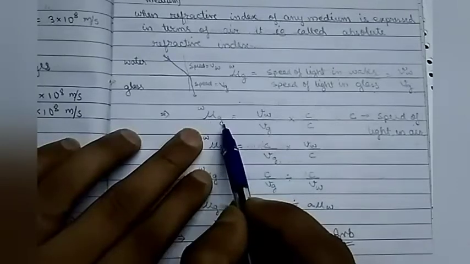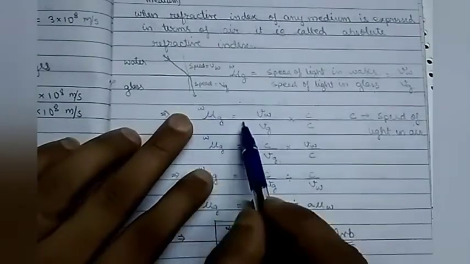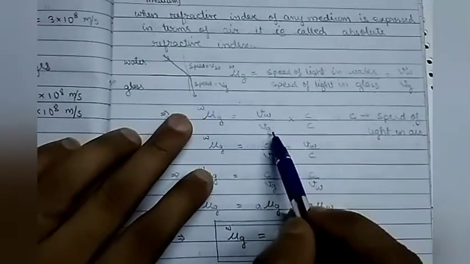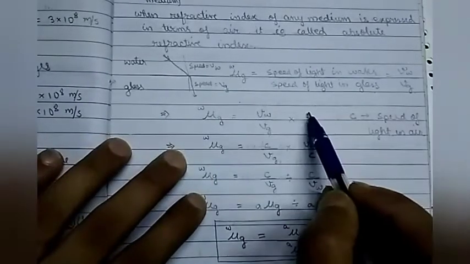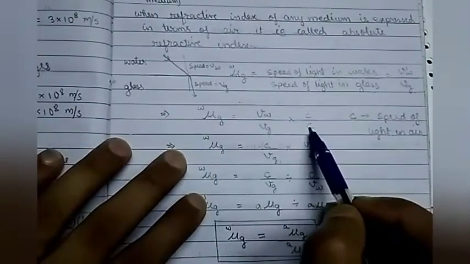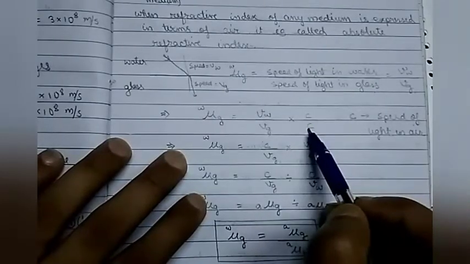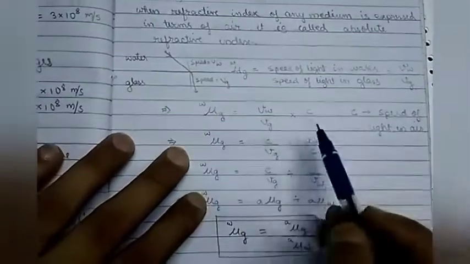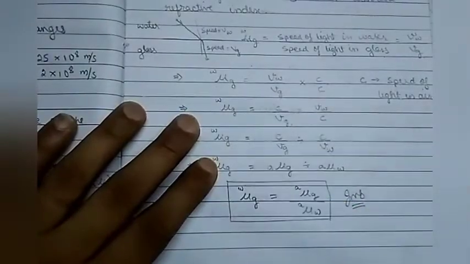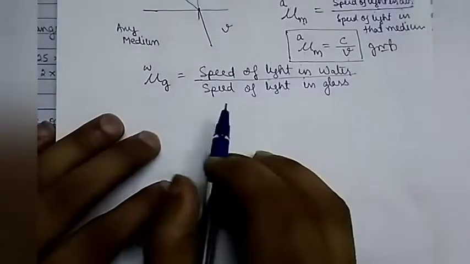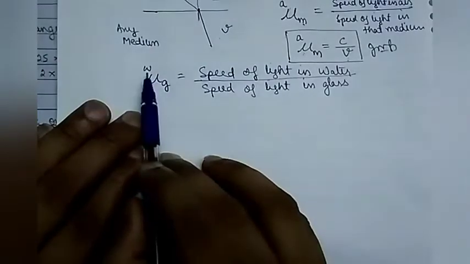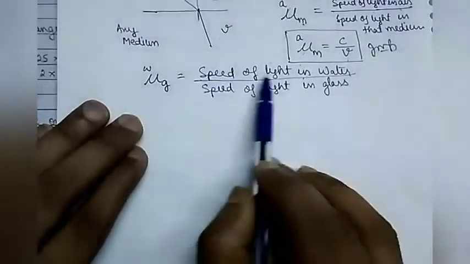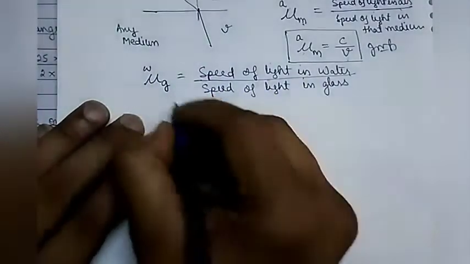That is, refractive index of glass with respect to water is equal to velocity of light in water by velocity of light in glass. Okay, so we multiply and divide by speed of light on both sides. This expression will not change. So now what happens? Let us derive that. Refractive index of glass with respect to water is equal to speed of light in water by speed of light in glass.